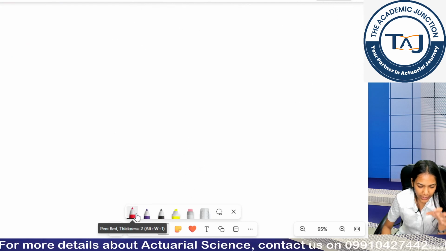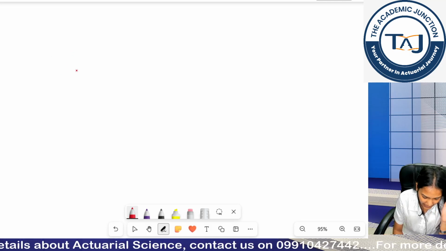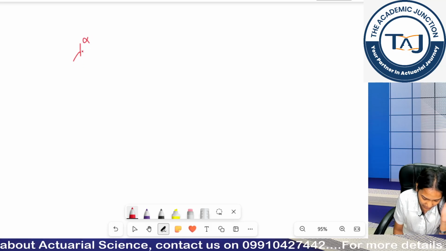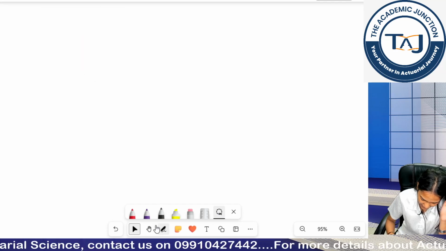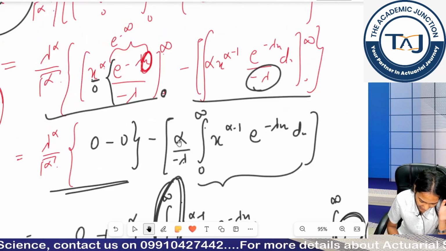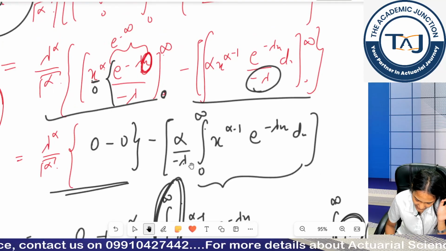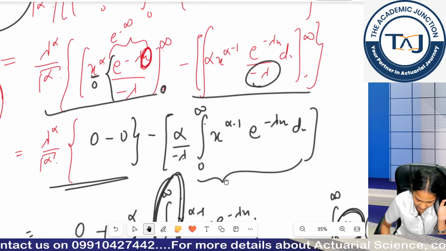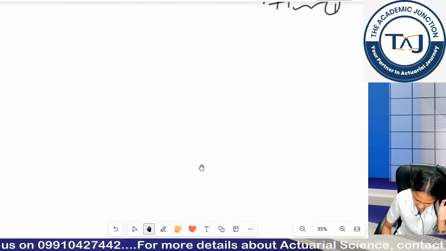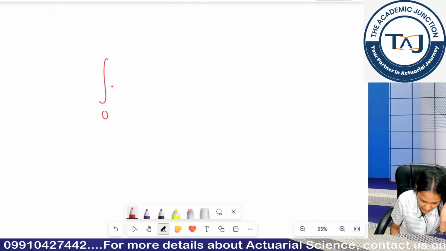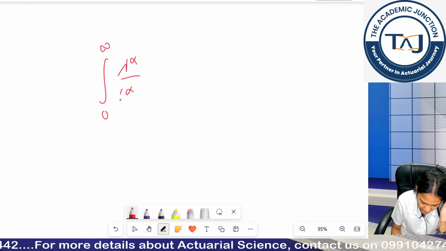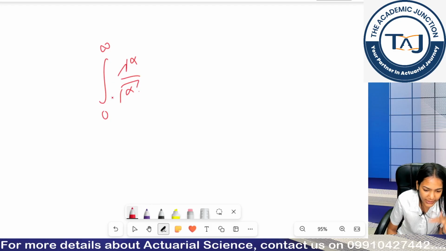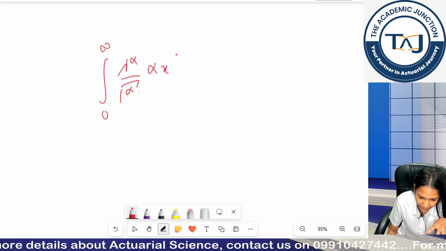Basically, let's try again, integration by parts. So we have alpha by lambda, this whole portion became 0. So I was simply left with this multiplied by this whole function, right? So I am left with this integral 0 to infinity, and I had a sign here. So alpha by lambda gamma alpha, this is the constant that I multiplied earlier, and we have